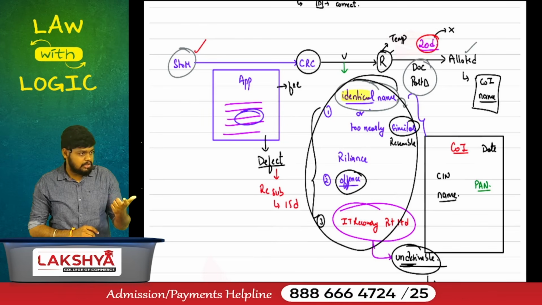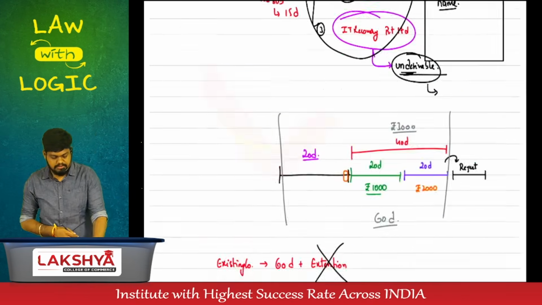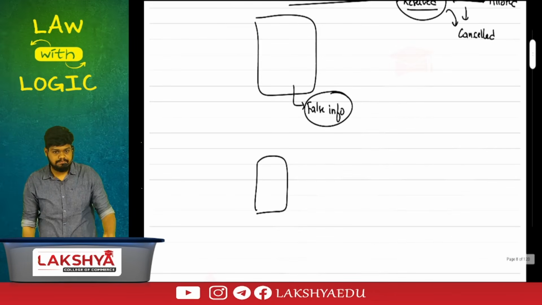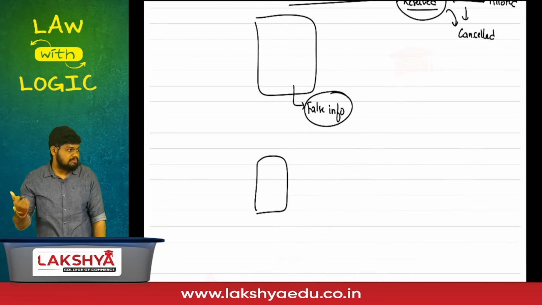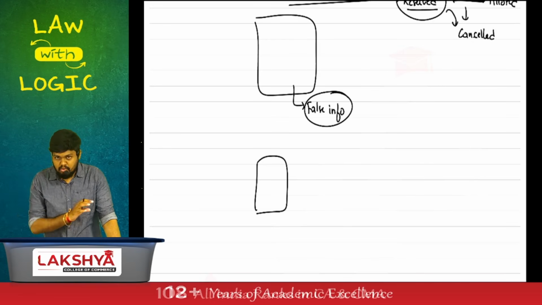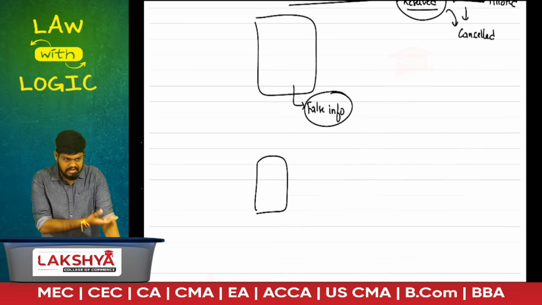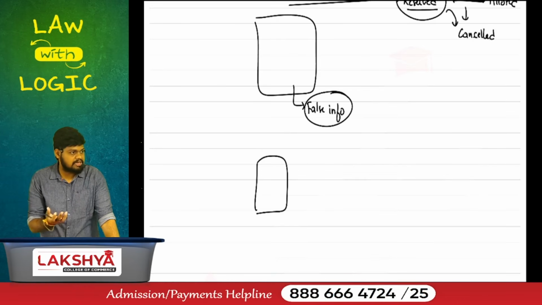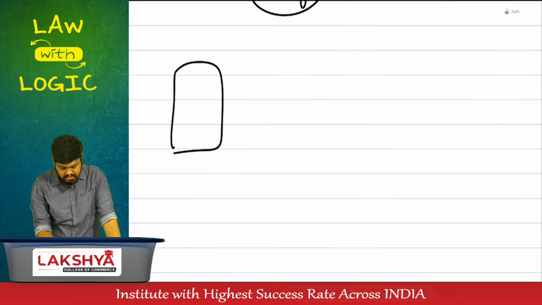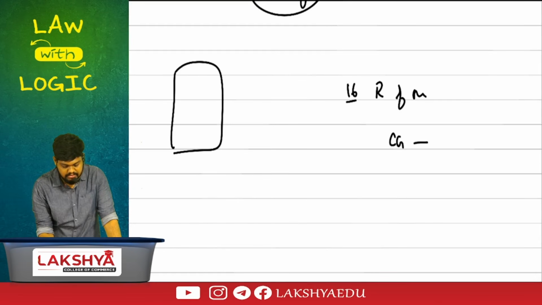Cancellation and rectification are two different topics. Cancellation, whose mistake is that? Subscribers. Who will pass the order? CRC. But if it is rectification, whose mistake is it? CRC. Who will pass the order? Nowhere in the law will they mention that CRC made a mistake. Obviously, if it's their law, company law, will they mention that CRC made a mistake? But they have given this concept, section 16, called rectification of name, where the CG comes and passes an order.